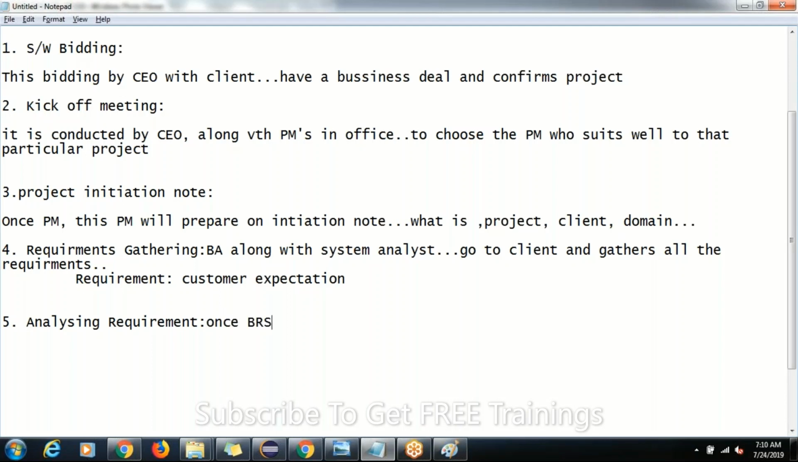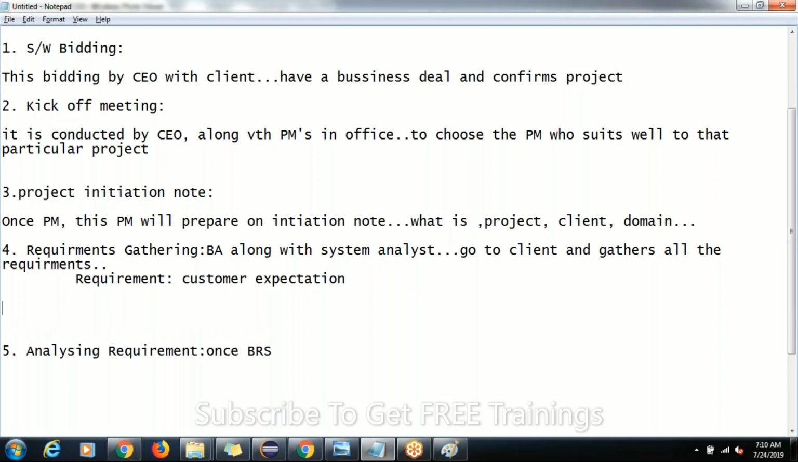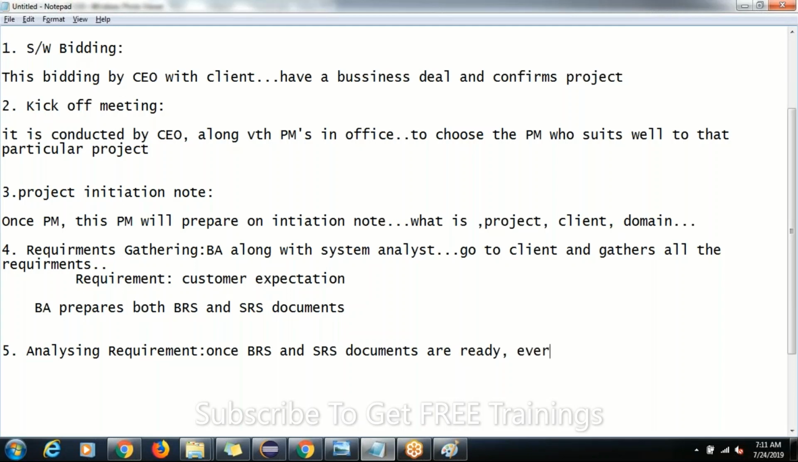Once the BRS and SRS documents are ready, I'll write this point, I have not written it here. The BA prepares both the BRS and SRS documents. BRS stands for business requirement specification, SRS stands for system requirement specification. Once these documents are ready, then every team will start analyzing the requirements.